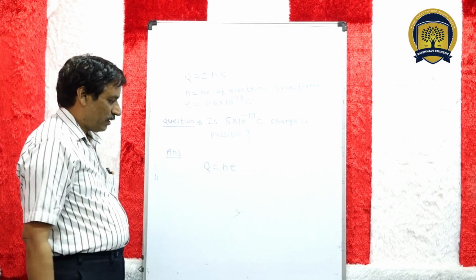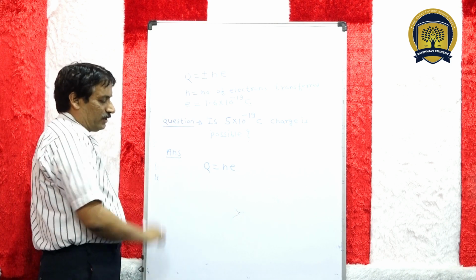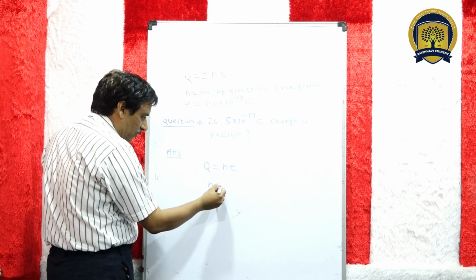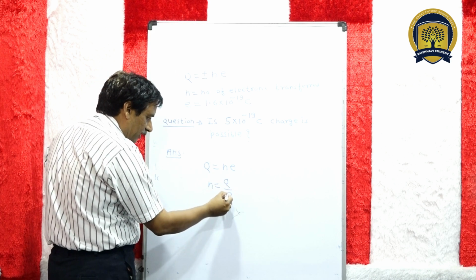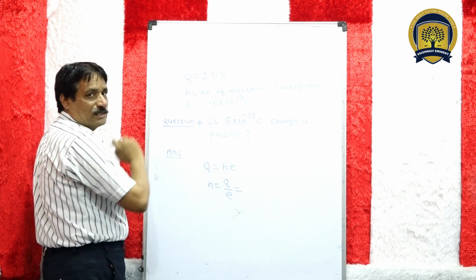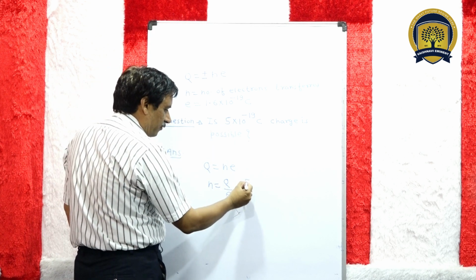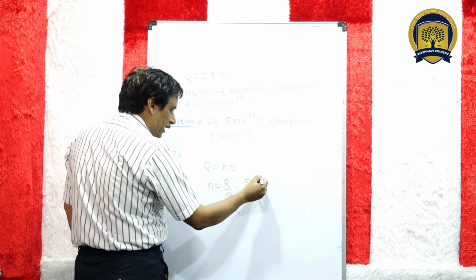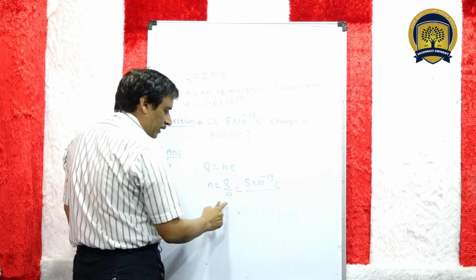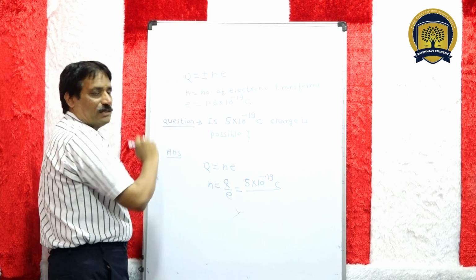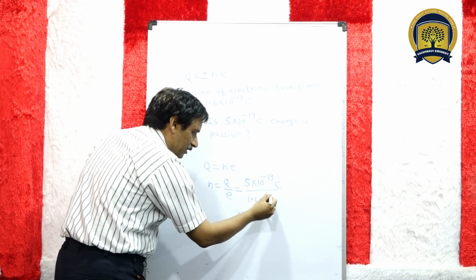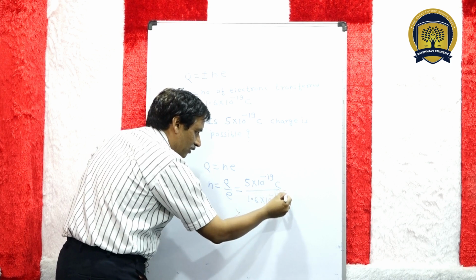So again, from quantization, Q equal to ne, so n equal to Q upon e. What is Q? Charge. This charge is given, that is 5 × 10^-19 coulomb. e is the electronic charge, that is 1.6 × 10^-19 coulomb.